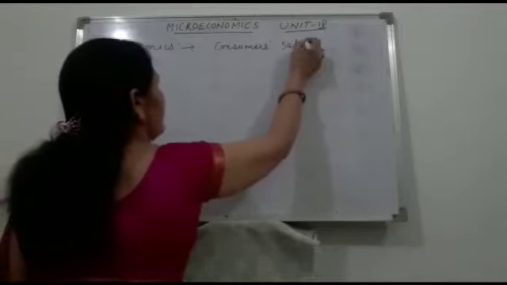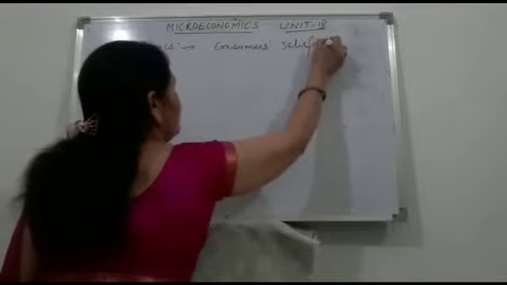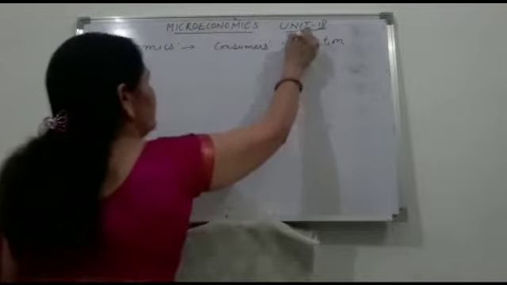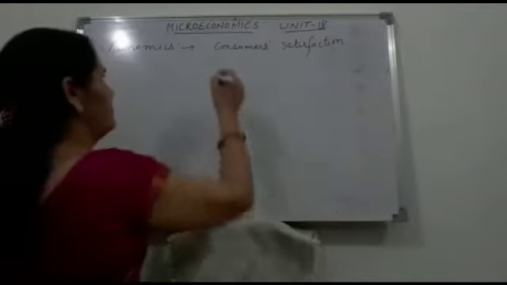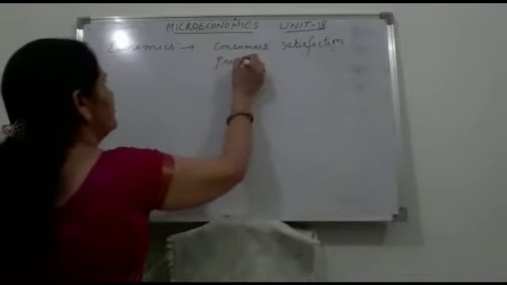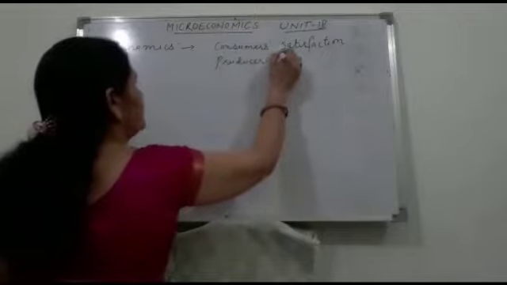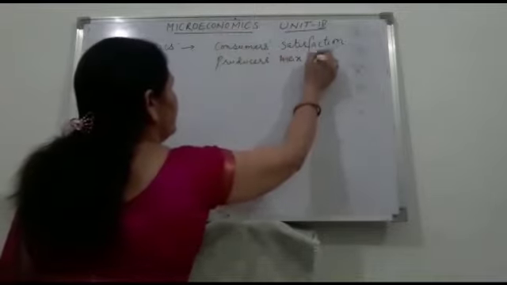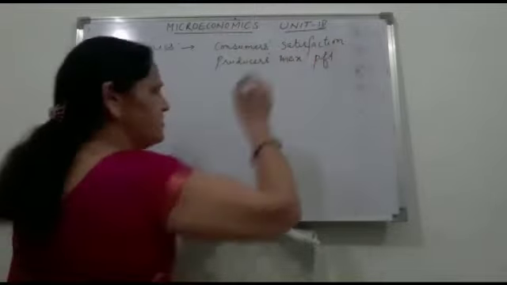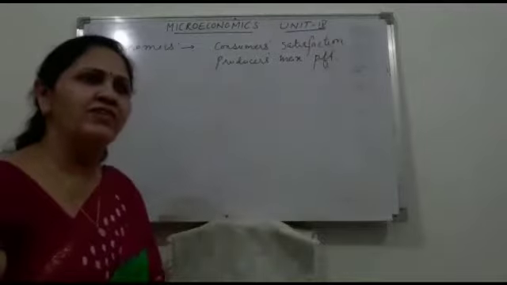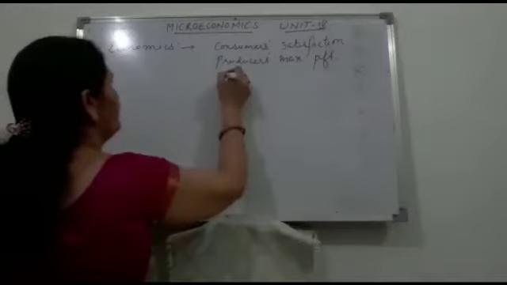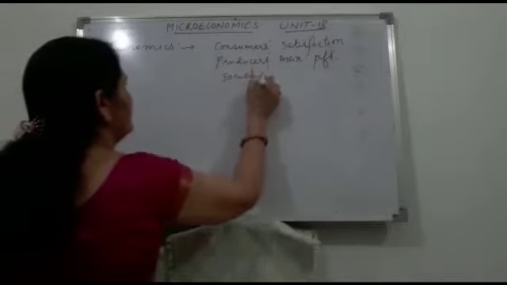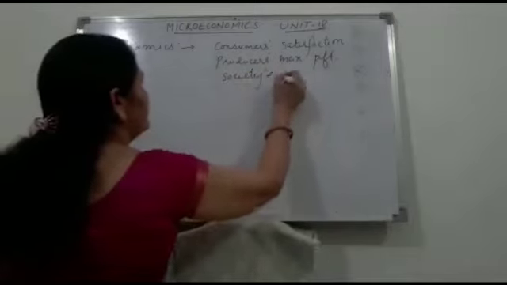So consumer satisfaction should be taken the most care of. Second one, where the producers can maximize their profits. I mean producers' maximum profit. And the third thing which is to be included in the definition of economics is that society can maximize its social welfare.